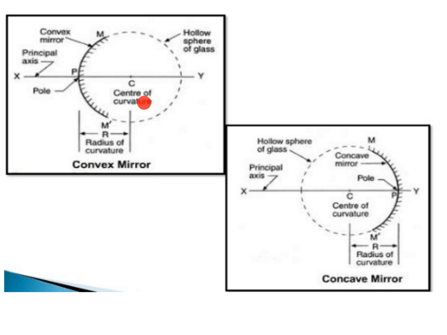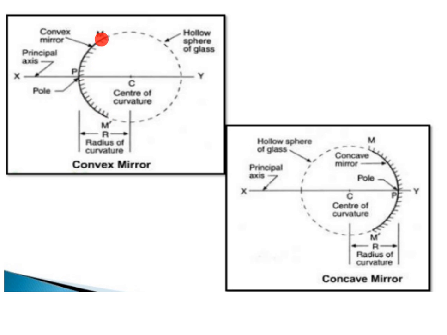Then radius of curvature. This is the radius of curvature. That is, this is the radius of the sphere. Let us see here, CP is the radius of the sphere. Also, it is called the radius of curvature. Then this is the point P. P is nothing but the pole. What is pole? Pole is the center of the spherical mirror.